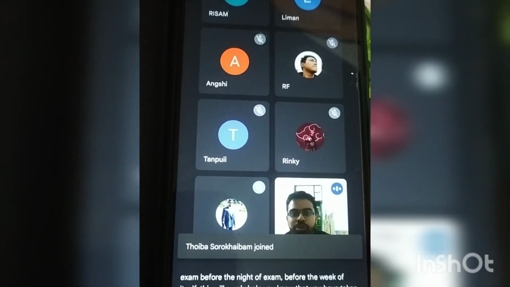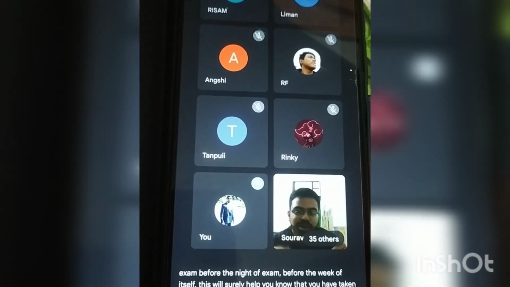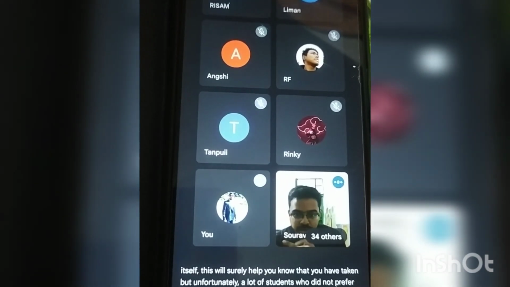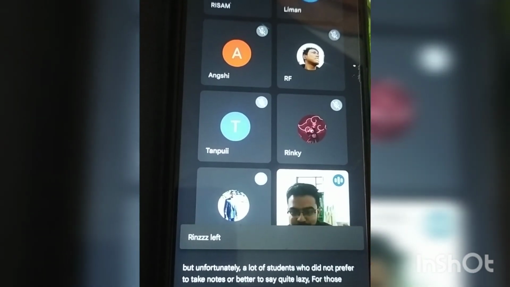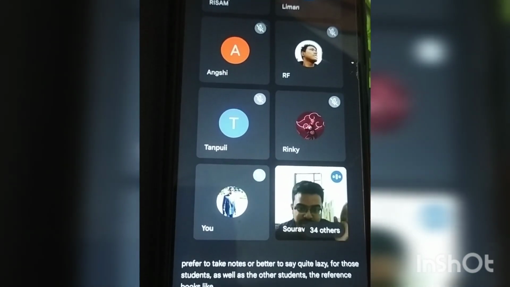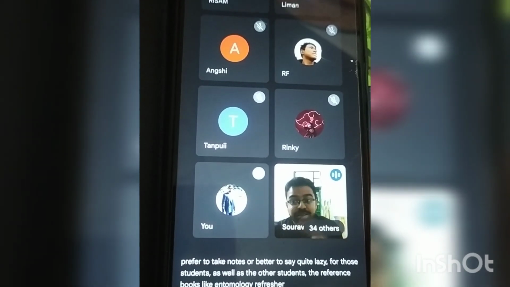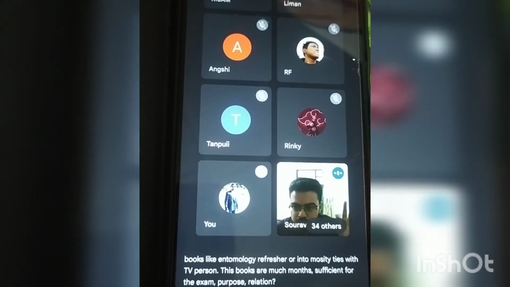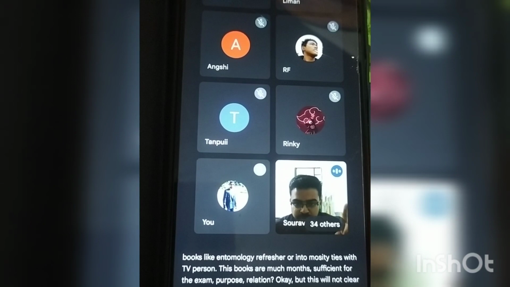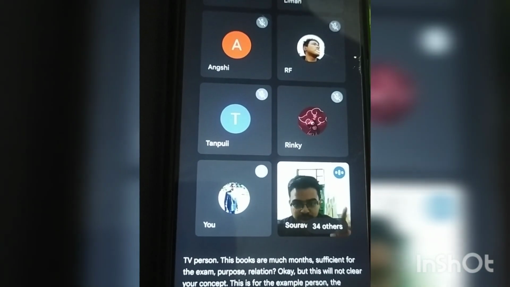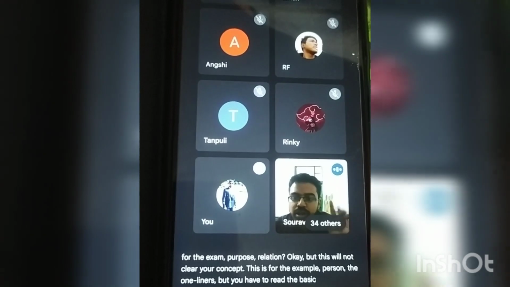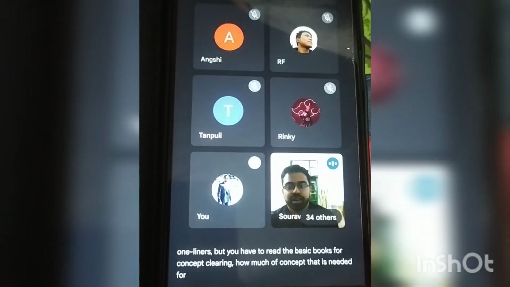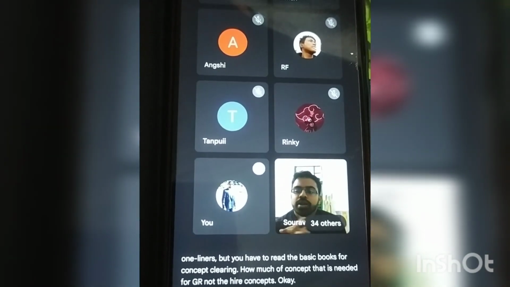But unfortunately, a lot of students did not prefer to take notes, or, better to say, are quite lazy. For those students, as well as the other students, reference books like Entomology Refresher or Entomology Treatise by T.V. Prasad are sufficient for exam revision. Okay, but this will not clear your concepts. This is for exam purposes, the one-liners. But you have to read the basic books for concept theory. That much concept is needed for the JRF, not the higher concepts. Okay.